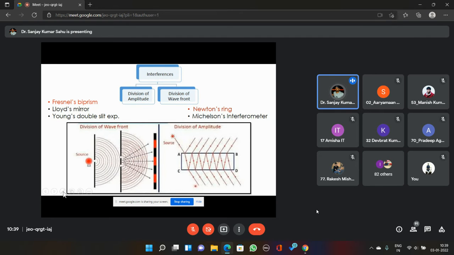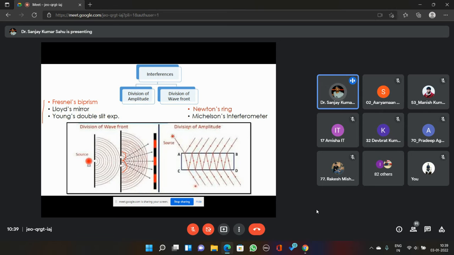These two sources will be emanating two independent wavefronts. These wavefronts will be in phase with each other. So this method is known as the method of obtaining two coherent light sources from a single source by division of wavefronts. Some experimental demonstrations where we use this method are Young's double slit experiment, Fresnel biprism, and Lloyd's mirror. These are a few examples of obtaining two coherent sources from a single source.